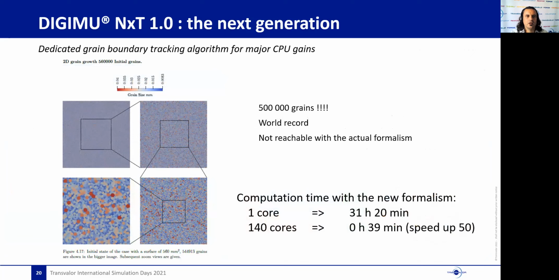For example, here, a huge grain growth simulation with more than 500,000 grains has been performed. It is close to a world record. With the actual formalism of the software, such a computation will be very, very long, quite unreachable. But with the new formalism, it has been performed in only 31 hours on one single core. And if you are using parallel computing, it has been performed in 40 minutes. You can see here the initial microstructure with 3 chain zooms for you to be able to distinguish the grains in the initial polycrystal.